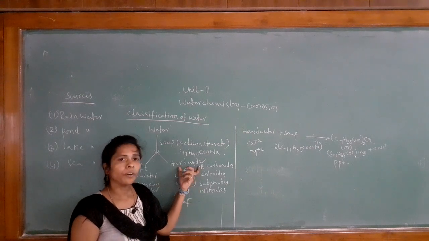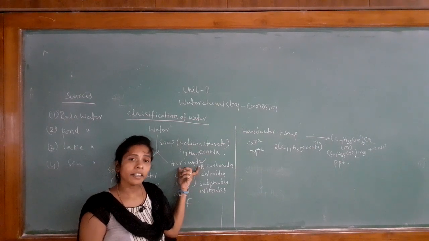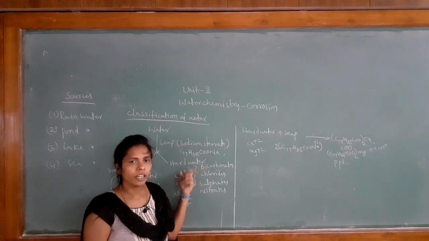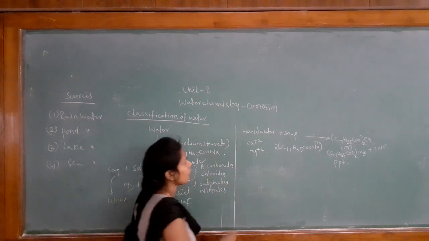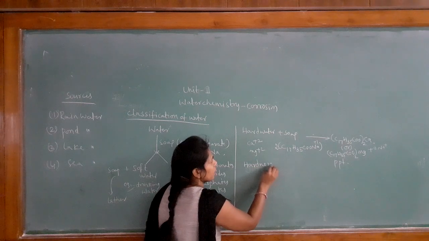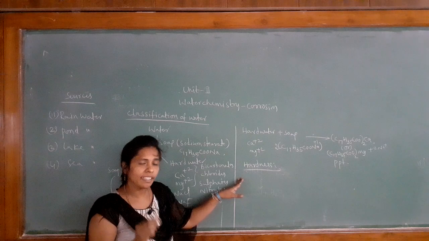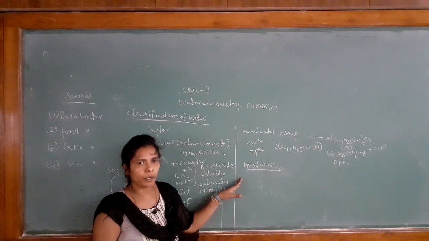So now let us see hardness. Hardness is the property or characteristic of hard water.